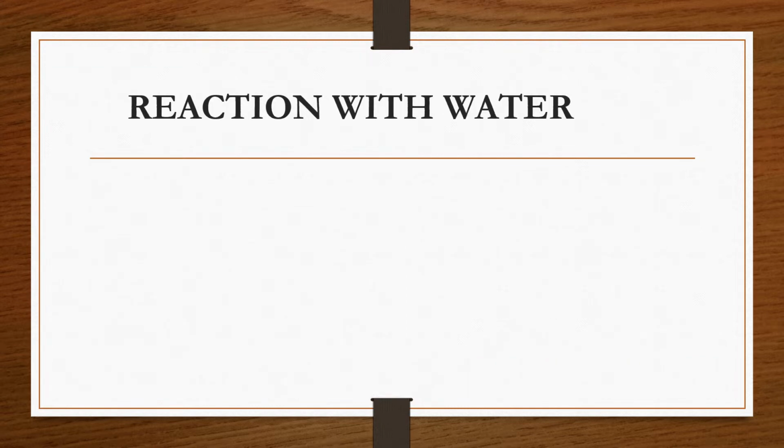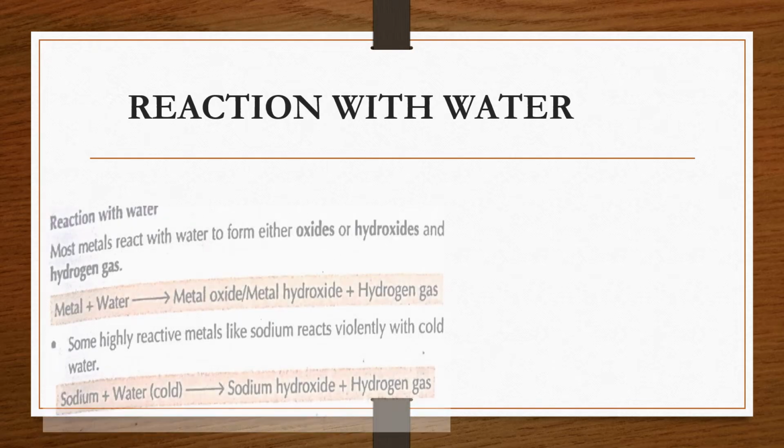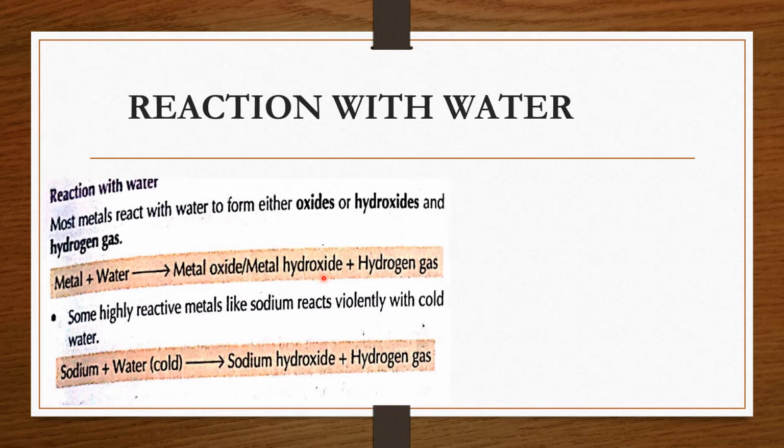When metals react with water, they give us metal oxide or hydroxide. In addition to that, they give us hydrogen gas too. Some metals react violently, even with cold water, but some metals react very slowly.